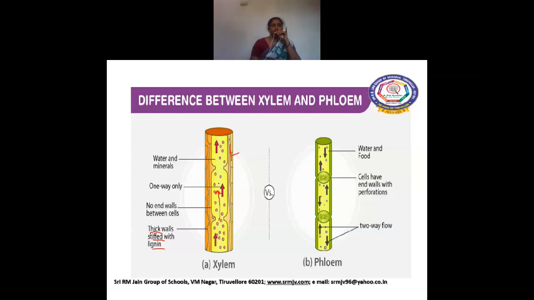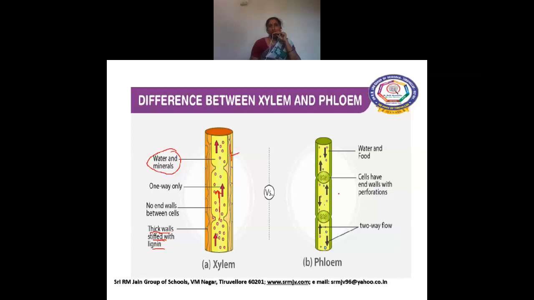Okay. Now, what are the differences? What is the first point I told you? They have thick walls stiffened with lignin, and flow of water is only in one direction. It contains water and minerals. They are dead cells. They don't have cytoplasm and nucleus.